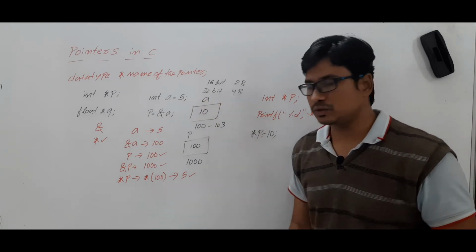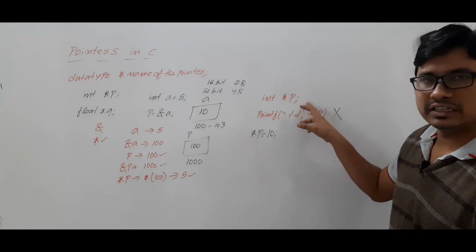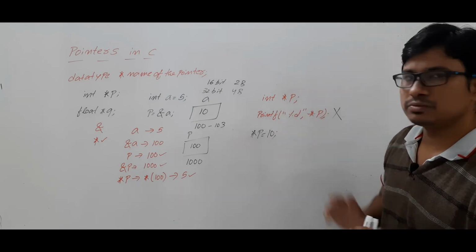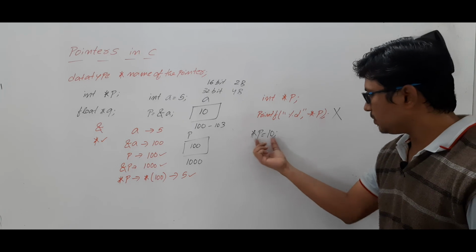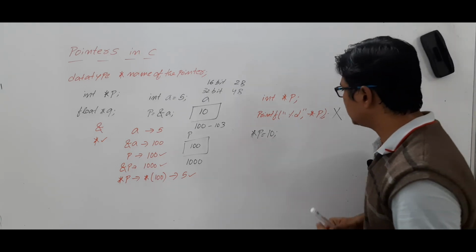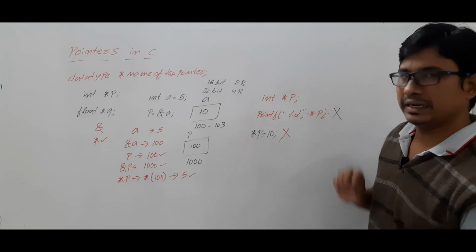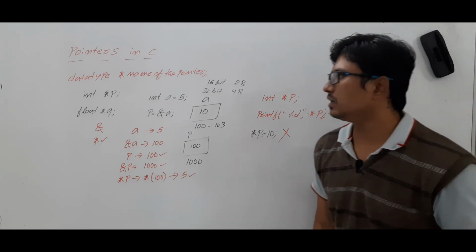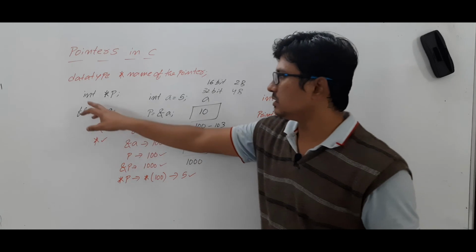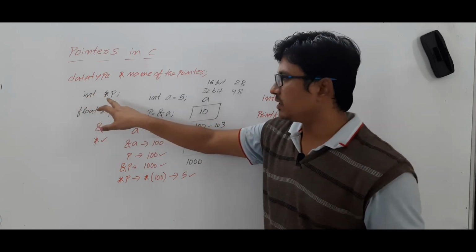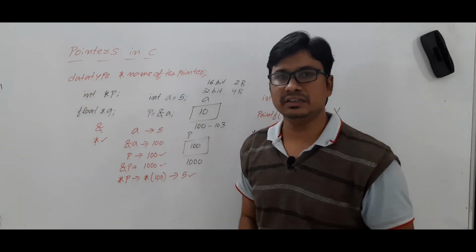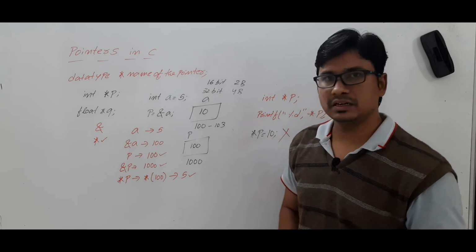That we have understood till now. But I did not assign any address of a variable to this pointer P, and if I simply write *P is equal to 10, is it valid? Still it is not valid. So I hope you have understood these two points. Is it clear? One important point is that an integer pointer can store the address of an integer variable only.